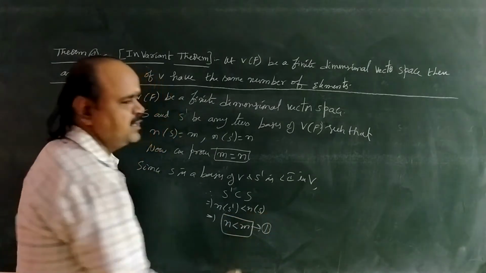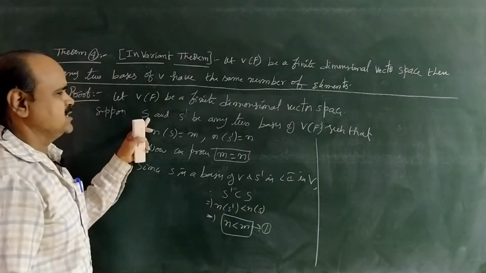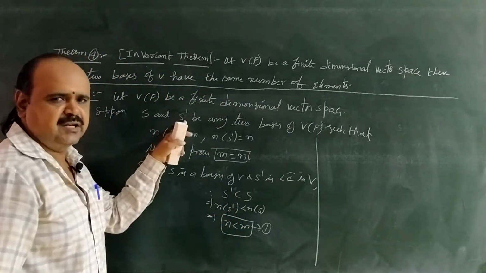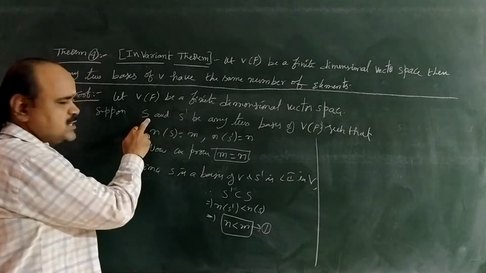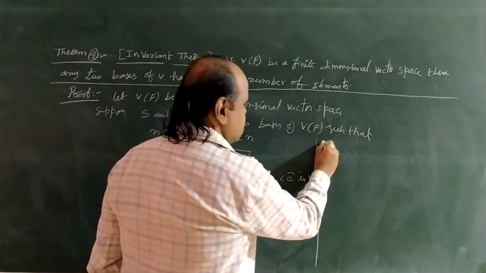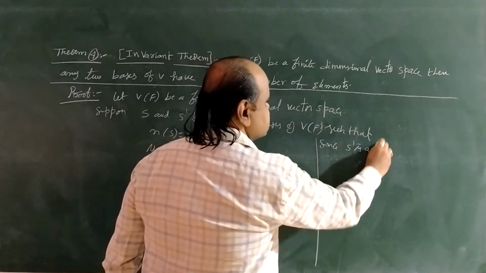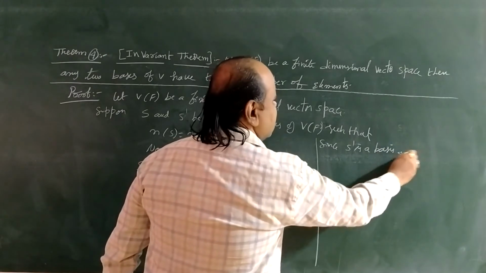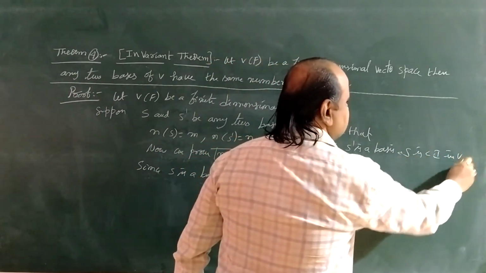Consider it as equation 1. Here we suppose capital S is a basis and S dash is linearly independent. Now reverse the roles: S dash is a basis and S is only linearly independent in capital V.